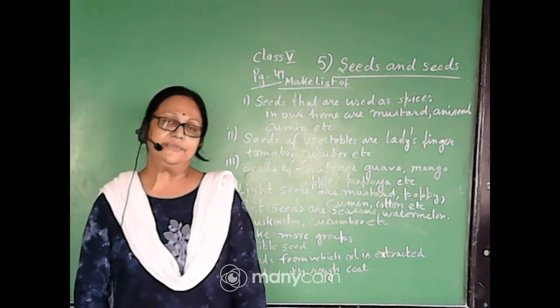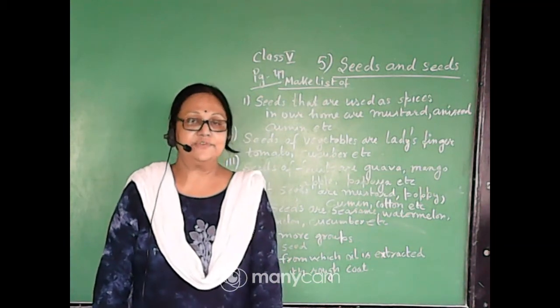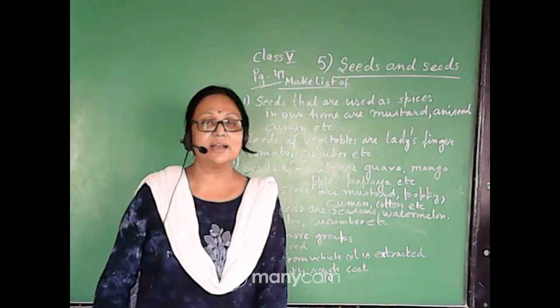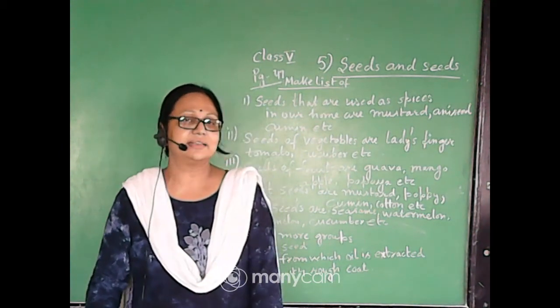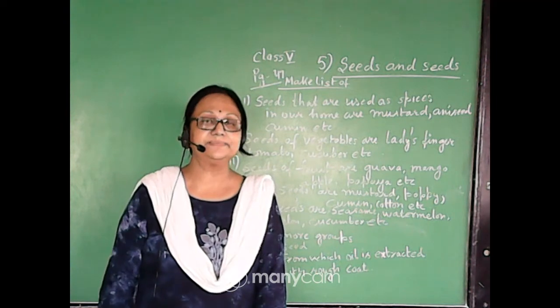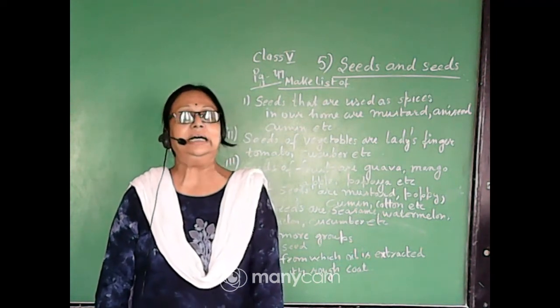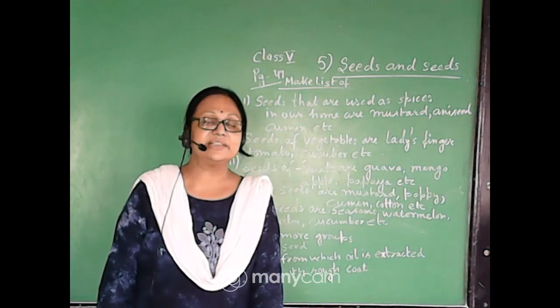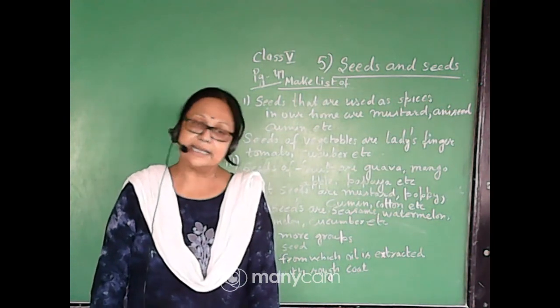Except this, we can add a few more names. So what are they? Maybe brinjal is there, and some other seeds. Chilies are there, green chilies are there, and other kinds like gourd is there. So in these vegetables also we can see seeds.